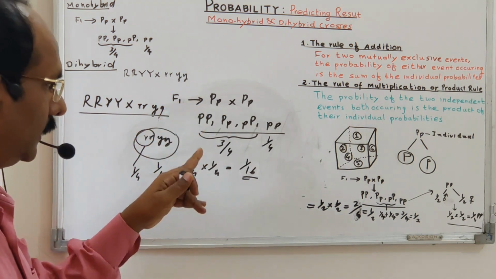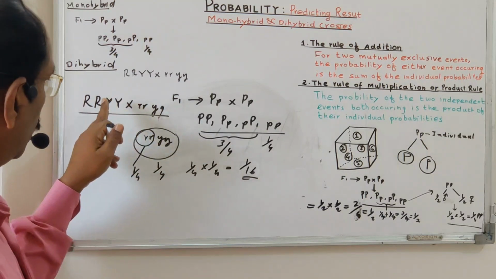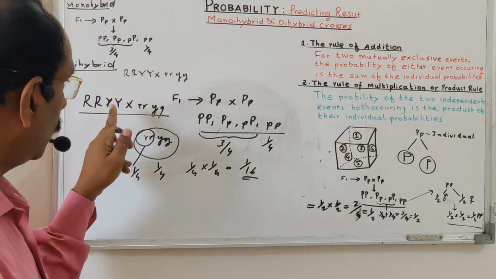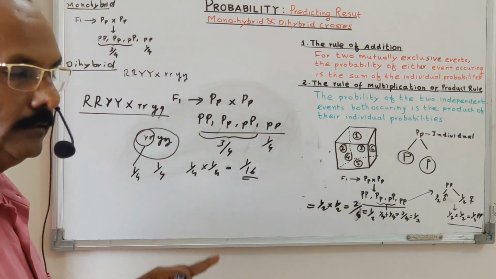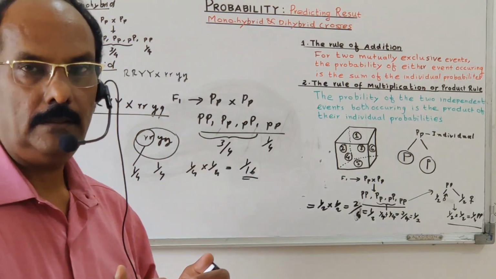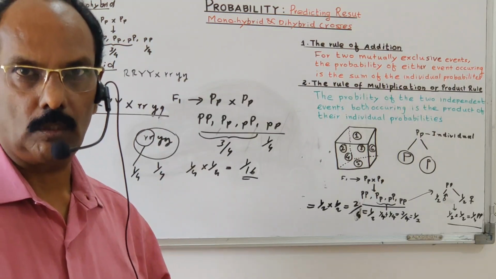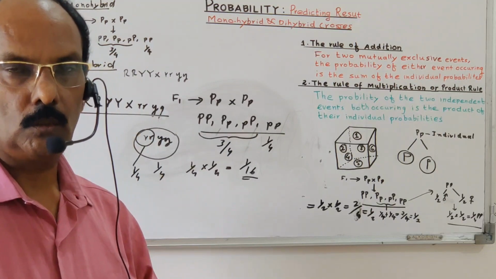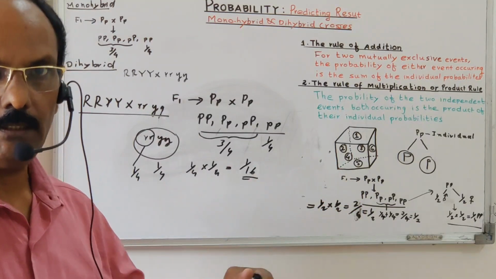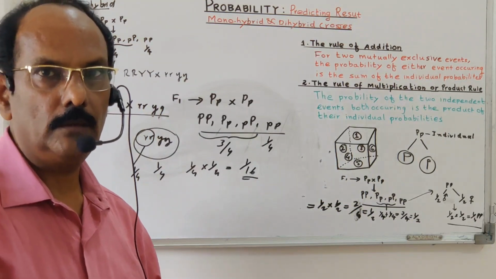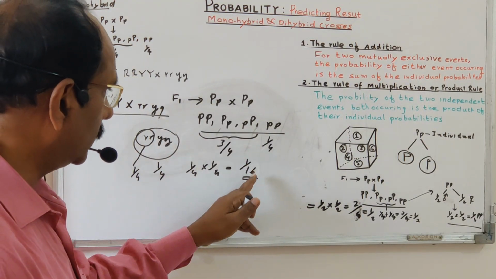This is because the yellow color and green, round and wrinkled: the color of the seed and the shape of the seed are independent and they are independently assorted, and then they come together. So the product rule can be applied because they are independently assorted, independent events. Both are independent events. That is the great discovery of Mendel. As a result, you got 1 upon 16.